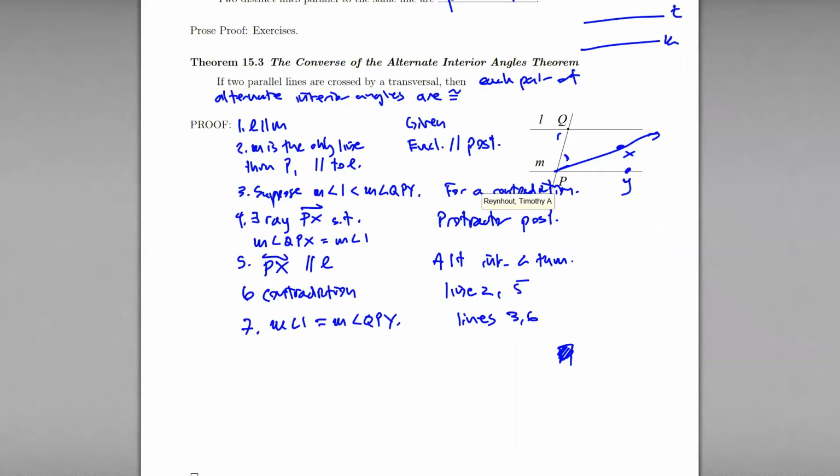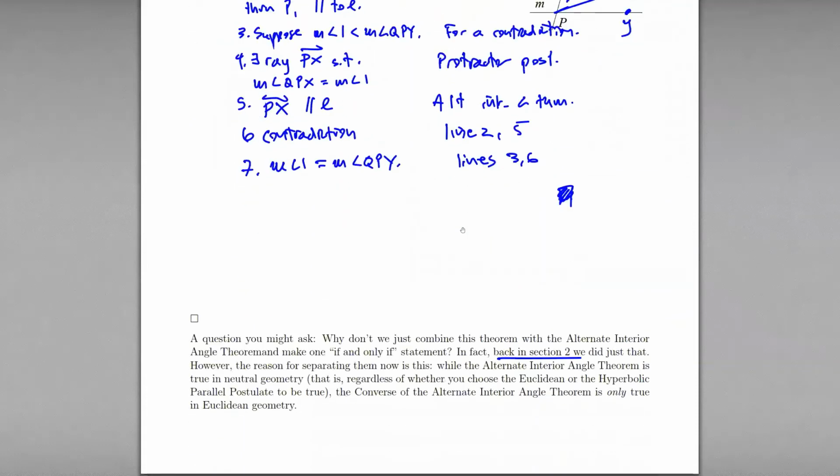That one is true in all of those geometries. But the converse is only true in Euclidean geometry. So we want them to be separate because they're true in different places. In particular, this one is not true everywhere. So we don't combine them.